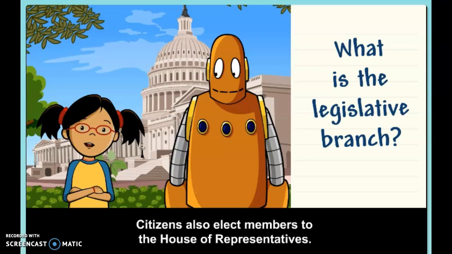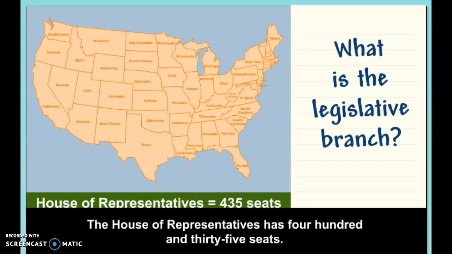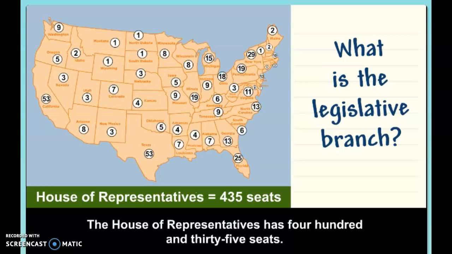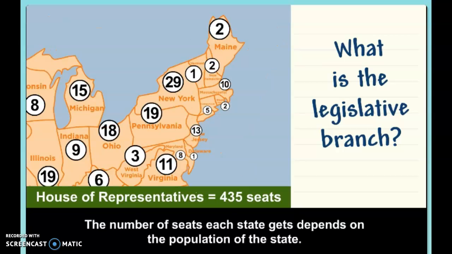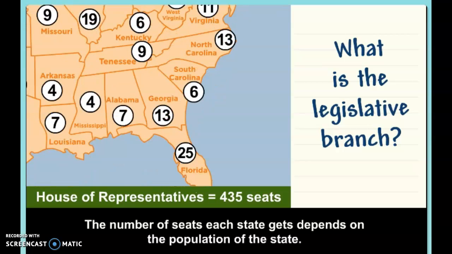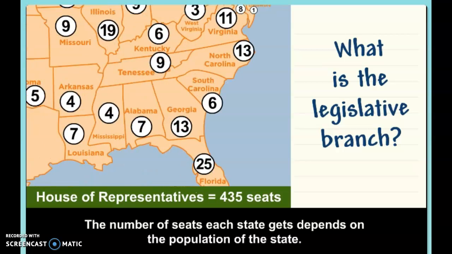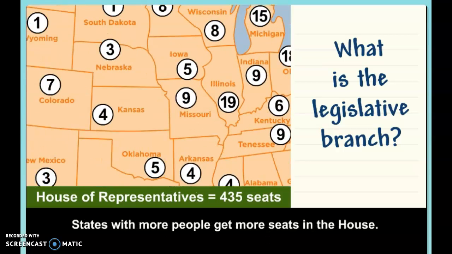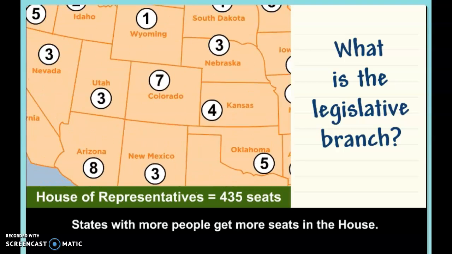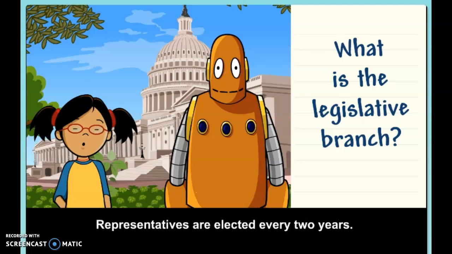Citizens also elect members to the House of Representatives. The House of Representatives has 435 seats. The number of seats each state gets depends on the population of the state. States with more people get more seats in the House. Representatives are elected every 2 years.